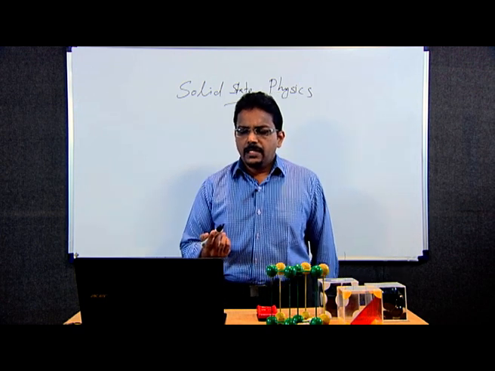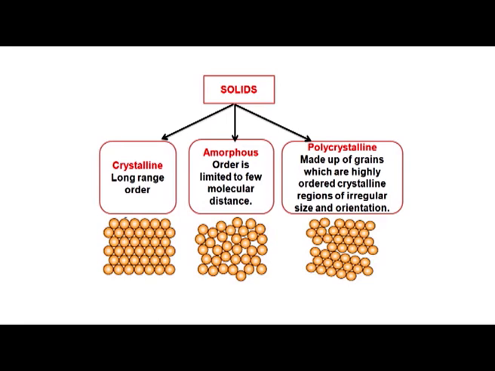But why are crystalline materials important? In crystals we can see long range order of atoms or molecules. In amorphous materials, the order is limited to a few molecular distances. But polycrystalline materials are made up of grains, which are highly ordered crystalline regions of irregular size and orientation, and of course there is also short range order of atoms or molecules.